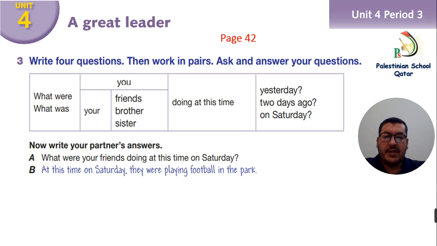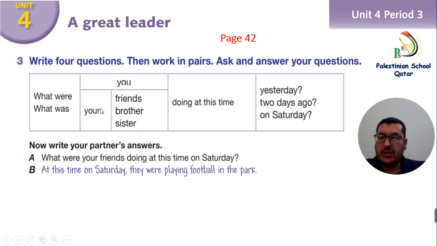Now, let's come to the next exercise on page 42. We have exercise number 3. Write 4 questions. Then work in pairs. Ask and answer your questions. Now here we have a table. We have a question and you have to answer these questions according to you.